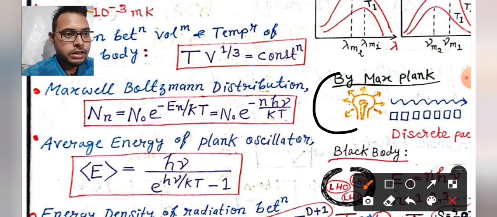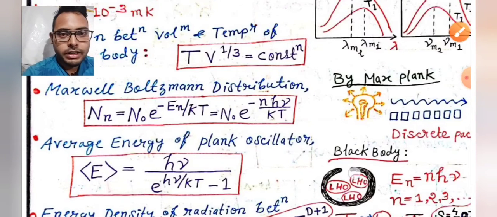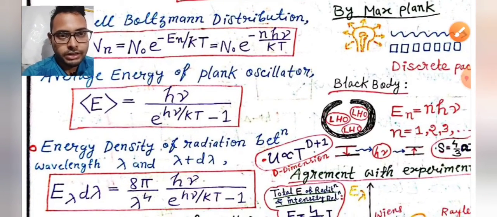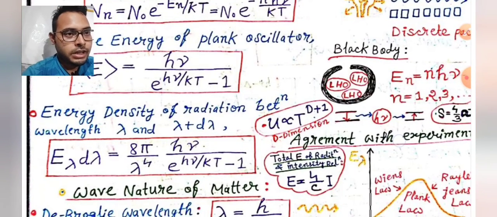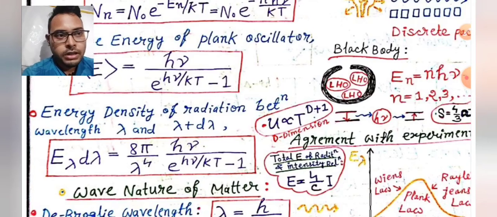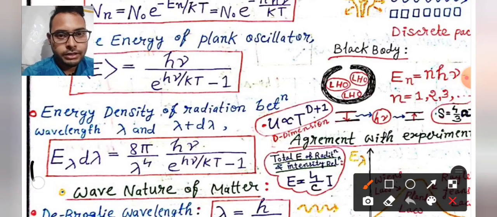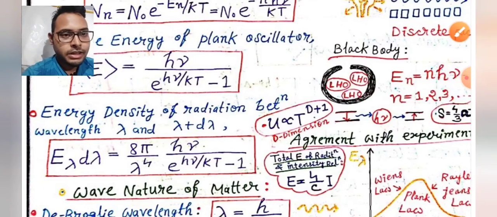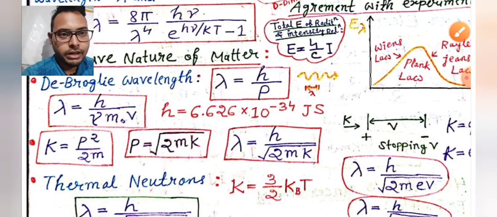We have also learned the average energy of a Planck oscillator and how energy is quantized. Black bodies consist of small quantum harmonic oscillators which resonate, also called resonators. Then the energy density of radiation according to Planck's theory, and the wave nature of matter, de Broglie wavelength.